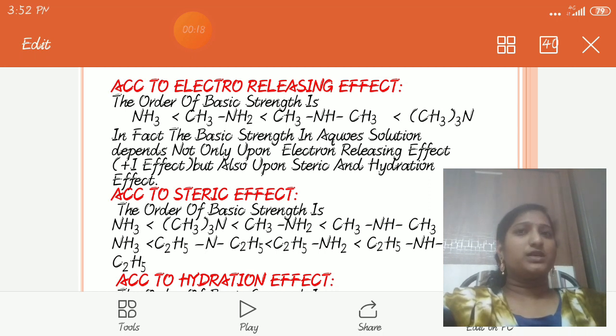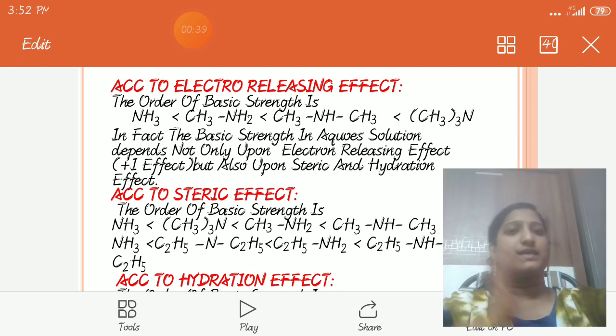The basicity order by steric effect is: secondary is more basic than primary, primary is more basic than tertiary, and tertiary is more basic than ammonia.